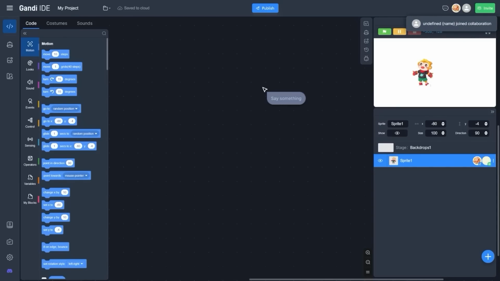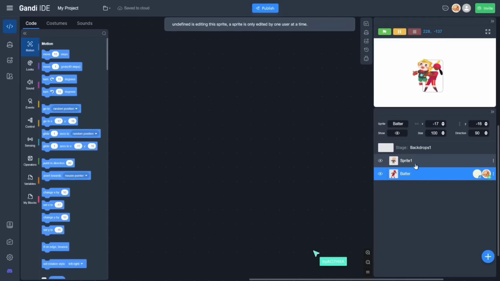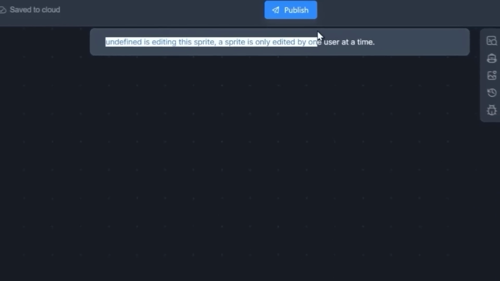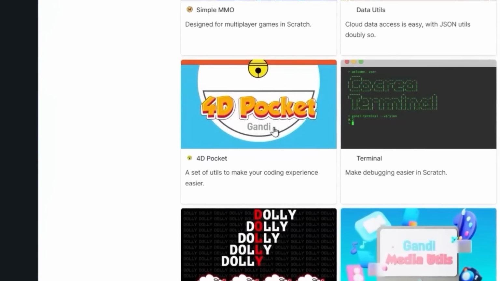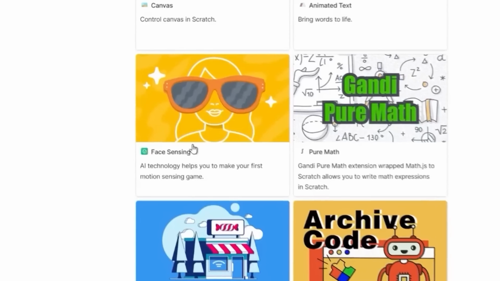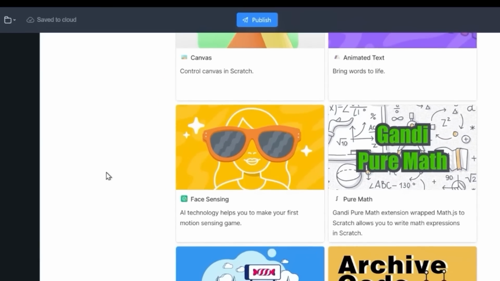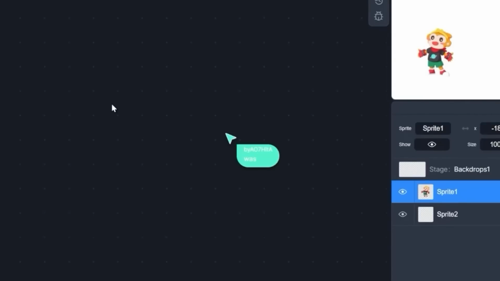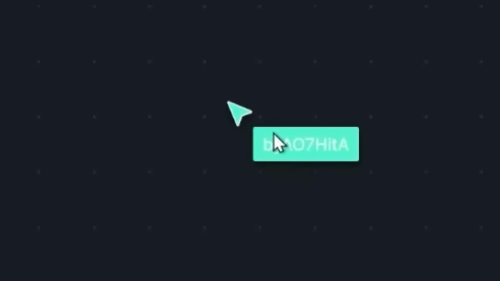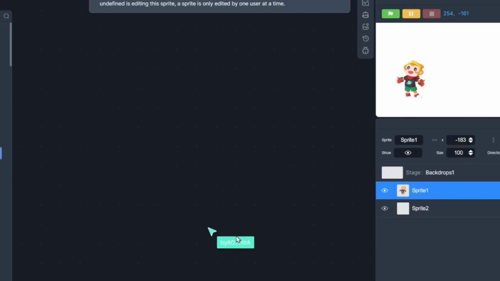Someone joined. My robot is doing some work for me. Undefined is editing this sprite. 4AD in Scratch. Animated text. Face sensing. When I do my face reveal at 1 mil, I'll probably do that. That's not me. That is someone completely different. So we can work on a game together.